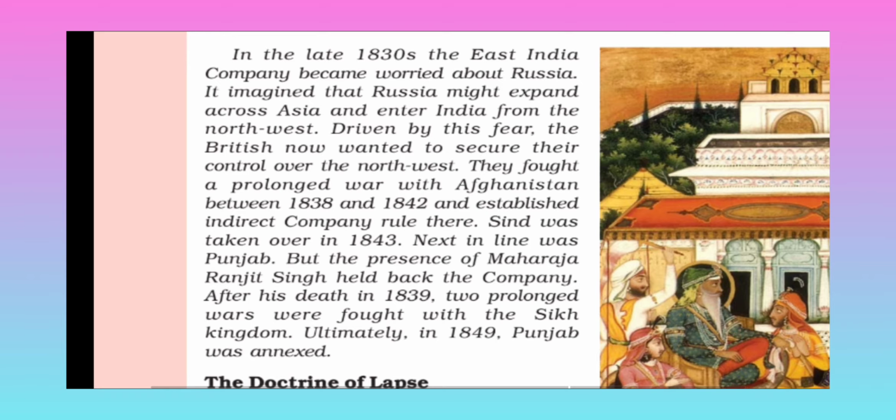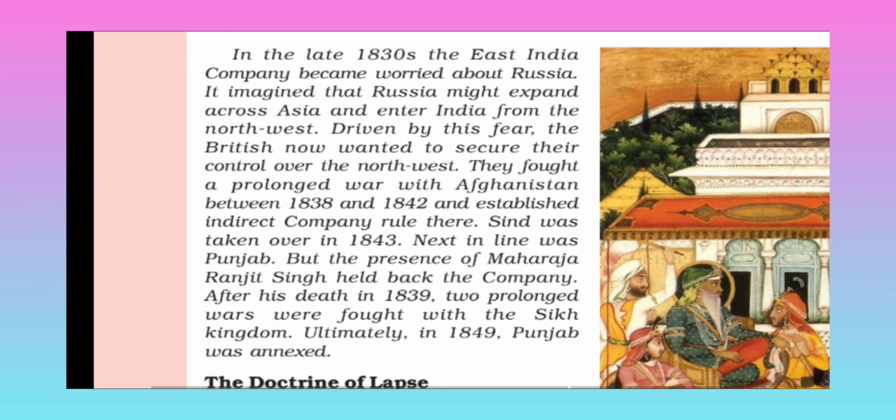In the late 1830s, the East India Company became worried about Russia. It imagined that Russia might expand across Asia and enter India from the northwest, driven by this fear. The British now wanted to secure their control over the northwest. They fought a prolonged war with Afghanistan between 1838 and 1842 and established indirect Company rule there. Sindh was taken over in 1843. Next in line was the Punjab.